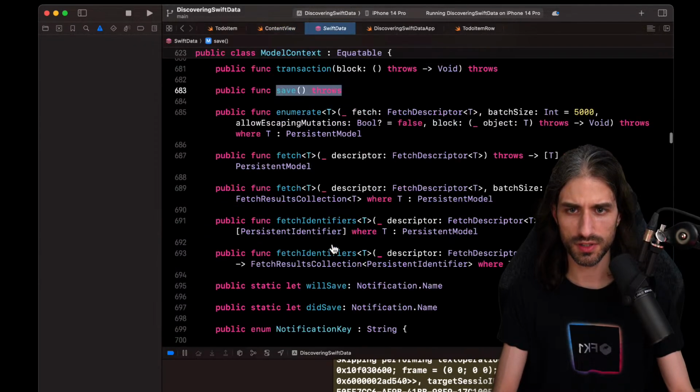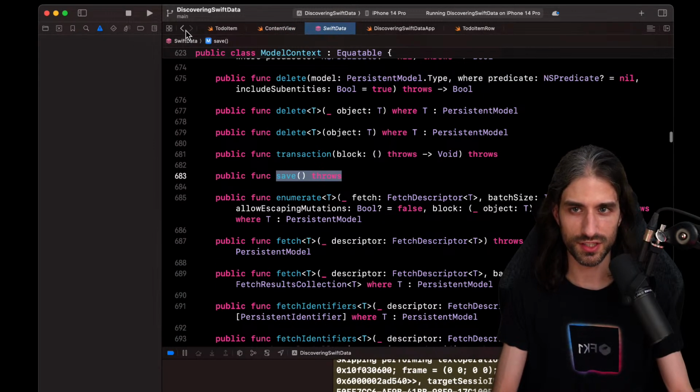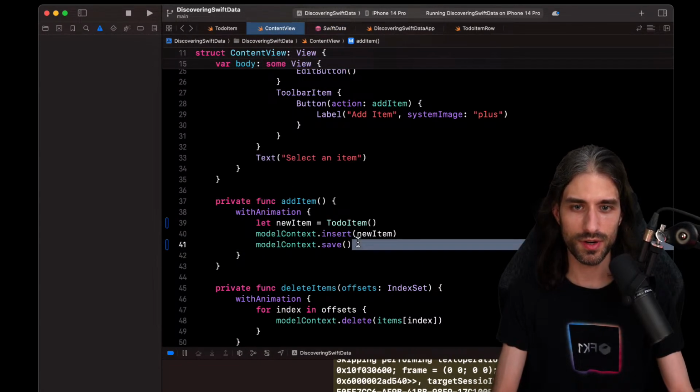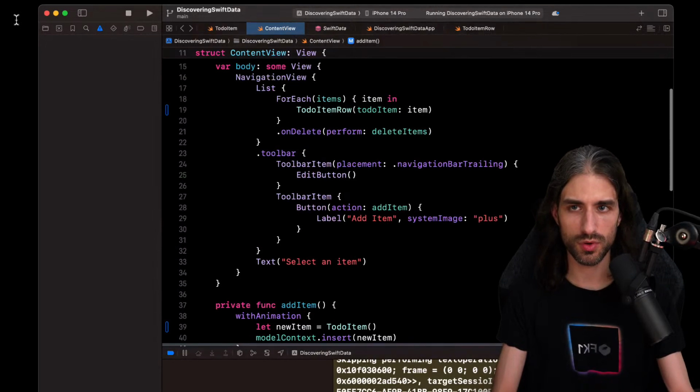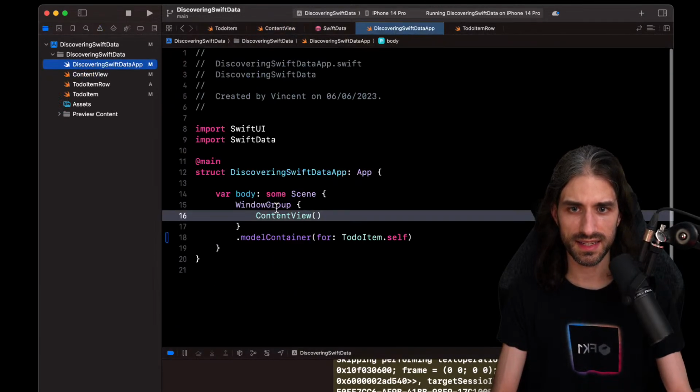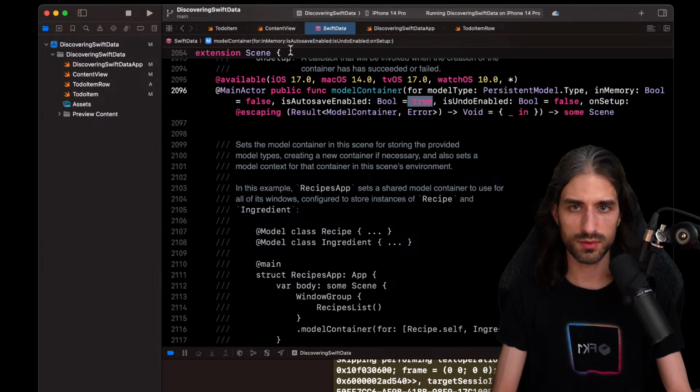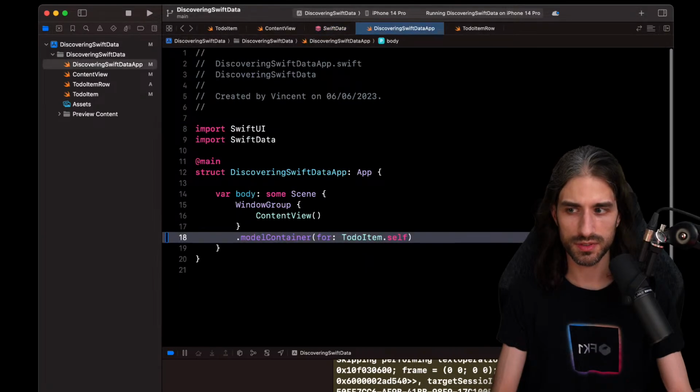And if you look at the documentation, there is no documentation. Let's see if I do alt click. Okay, there is nothing, but I guess when you do autosave, you don't need to call it explicitly. And I guess that on the model container we created here, autosave is set to true by default.